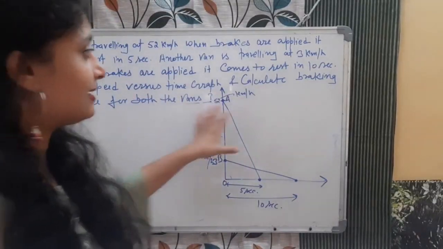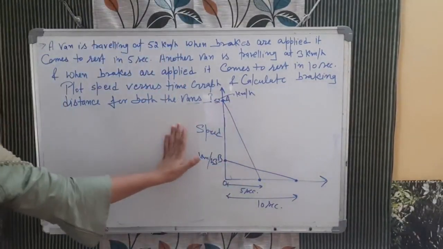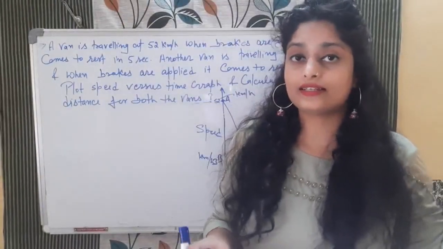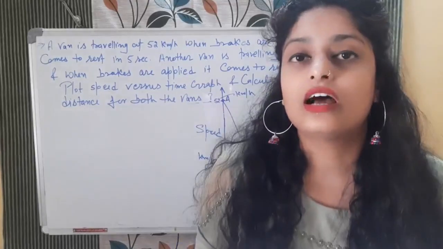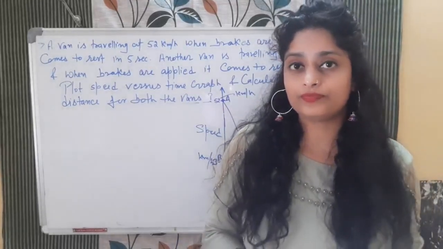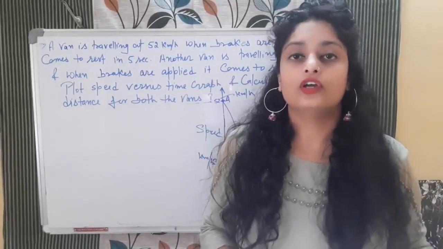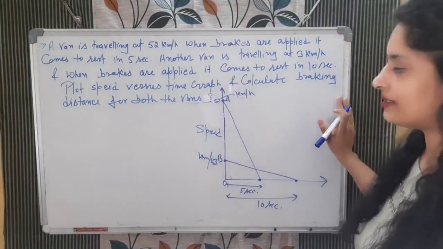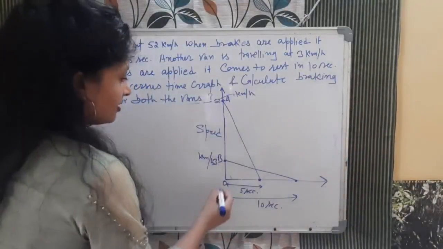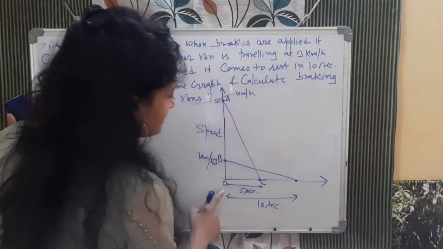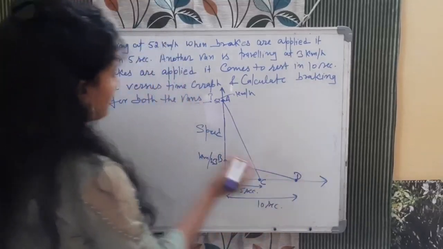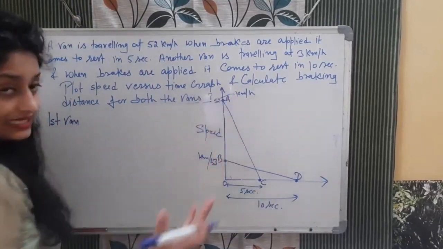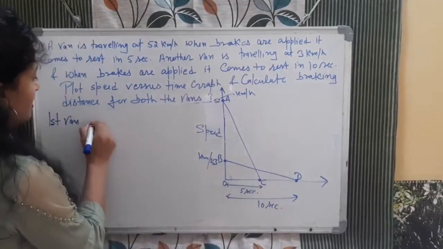Now the question is saying calculate the braking distance for both the vans. This is the speed time graph, the velocity time graph. How will you calculate the distance? Remember, it is the area under the curve. So for both the vans we need to calculate the area under the curve. Firstly I am taking this triangle OAC and second OBD. There are two triangles.